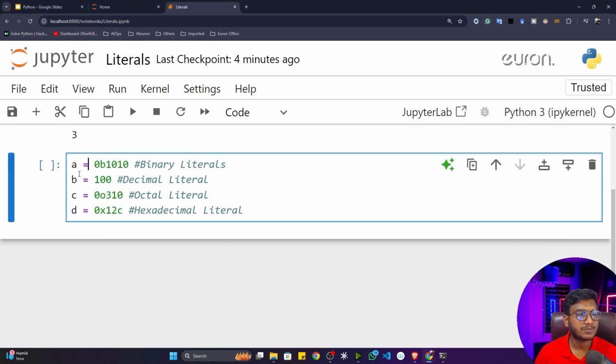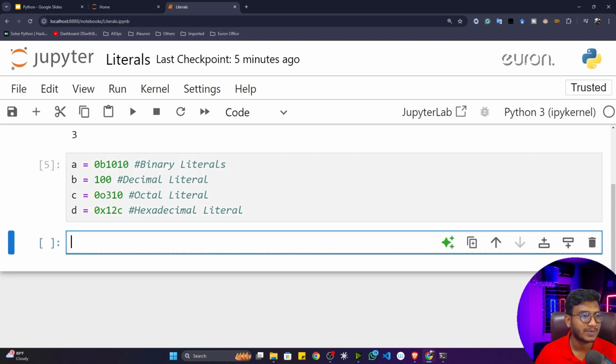Now here you can see this first variable. I have written a is equal to 0b1010. If you are familiar with digital numbers, I think you know what I have written here. This is a binary literal. Here 0b tells us it's a binary number, and this is the number. If you don't know digital numbers, you can simply print this a, and you will automatically get the actual number.